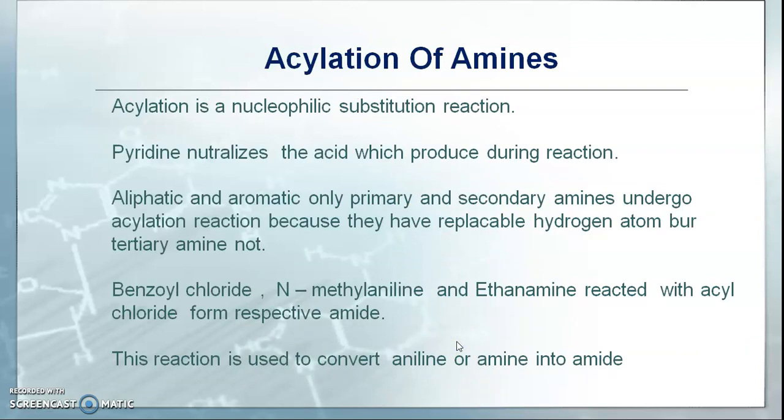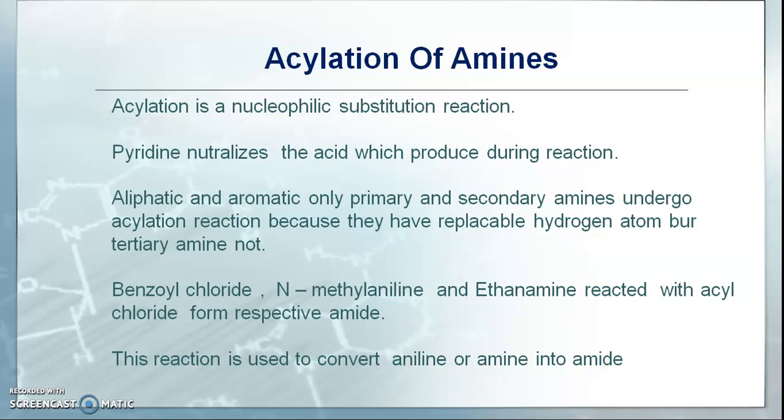Next, we see the acylation of amines. Acylation is a nucleophilic substitution reaction. In this reaction, pyridine neutralizes the acid which is produced during the reaction. So, pyridine is used for the acylation of amines. Next point is that, aliphatic and aromatic, only primary and secondary amines undergo acylation reaction because they have replaceable hydrogen atoms. But tertiary amine does not have any replaceable hydrogen atom.